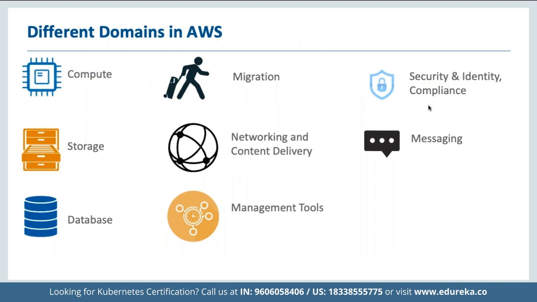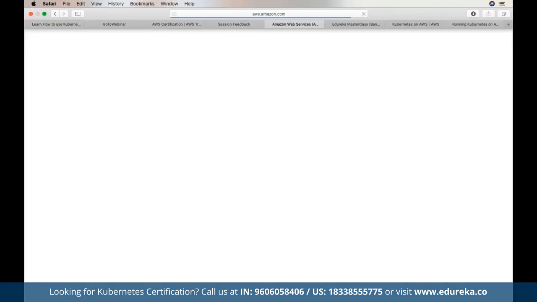As we had discussed, there are 150 plus services currently offered in AWS. To be precise, it is 157. And it offers services on computation, migration, security, storage, networking, content delivery, messaging, databases, and management tools. For a detailed view, we can simply open up the link aws.amazon.com.